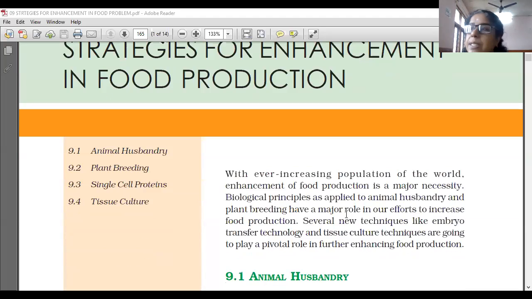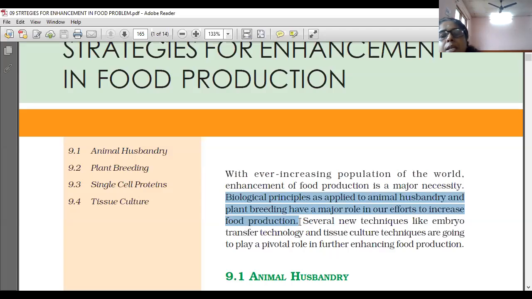Biological principles applied to animal husbandry and plant breeding have a major role in our efforts to increase food production. What we have done for the increase of food production is apply biological principles to animal husbandry and plant breeding.